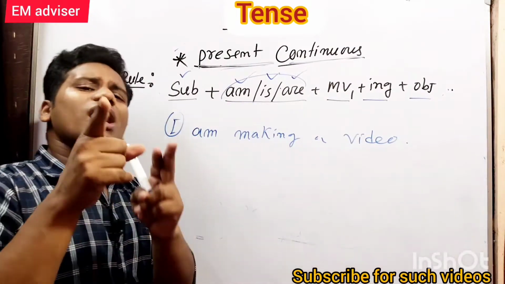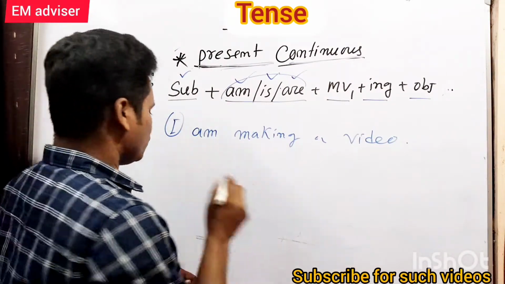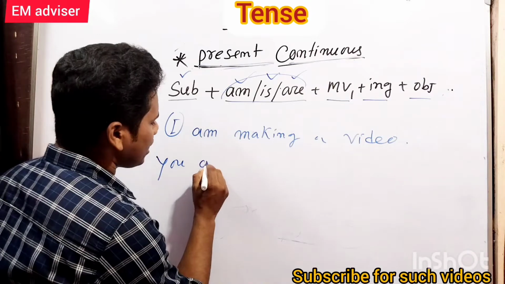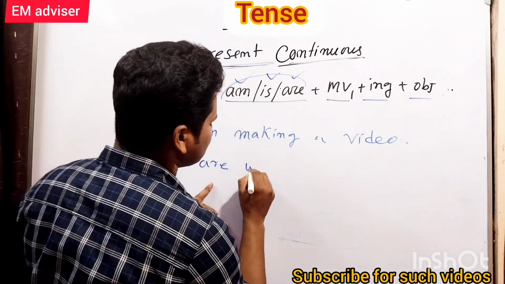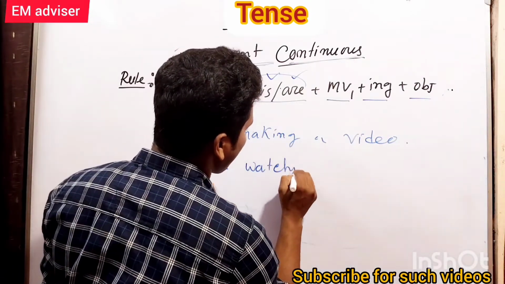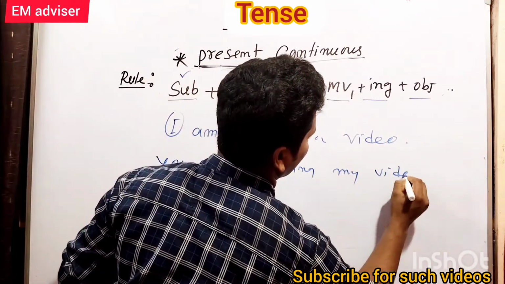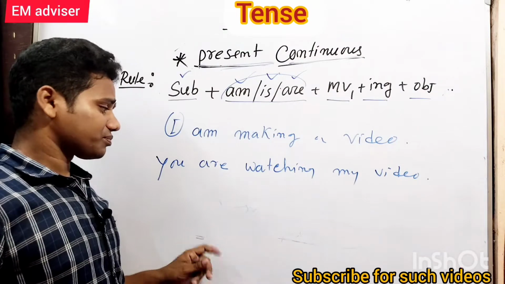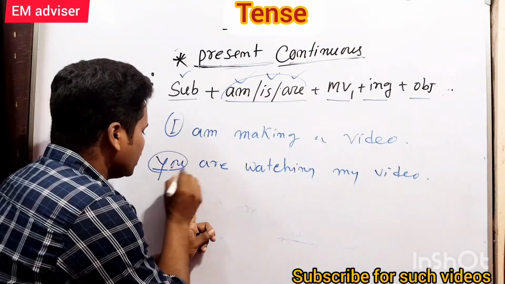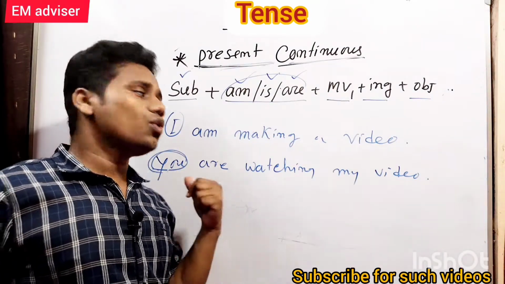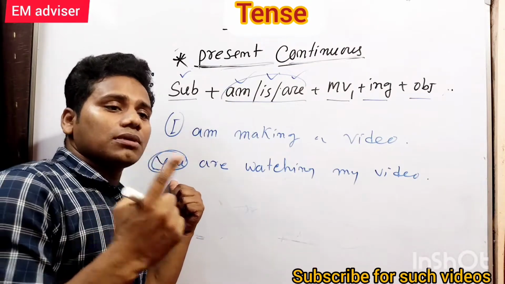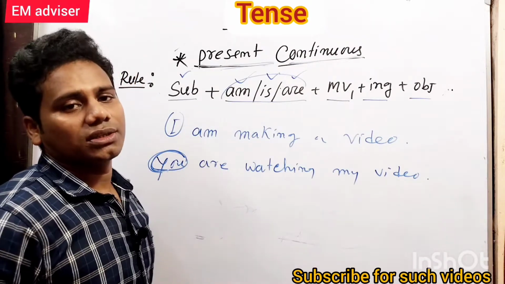Now, you are watching my video. You is a plural subject here.